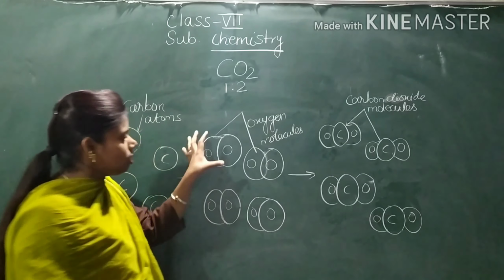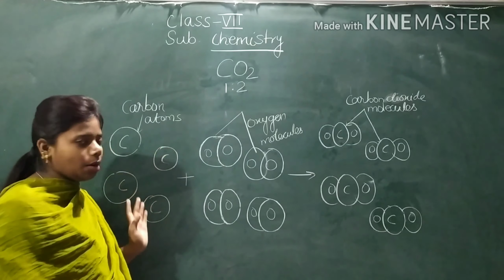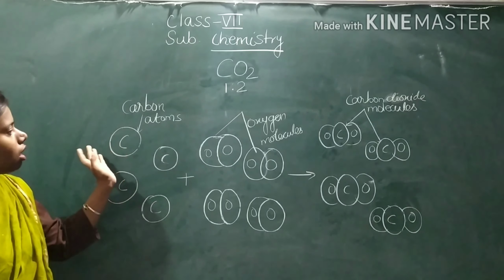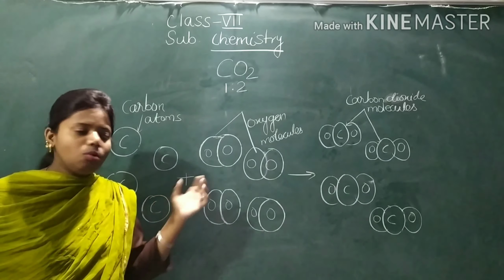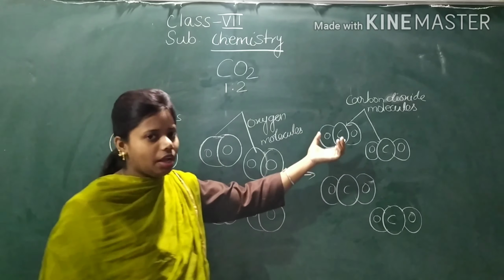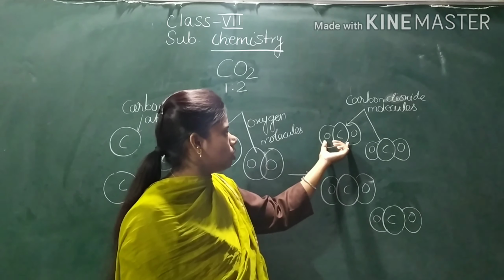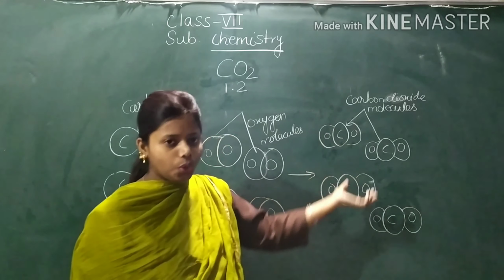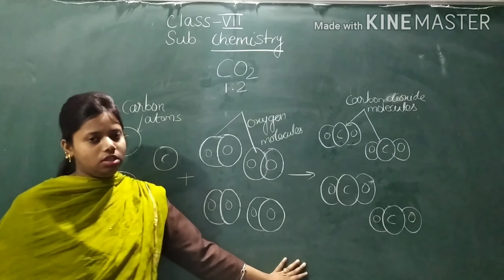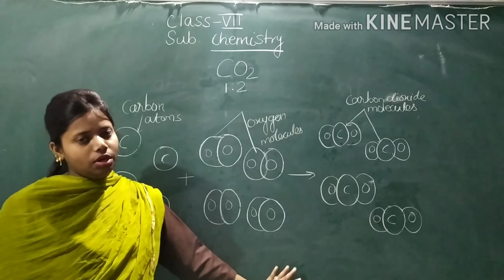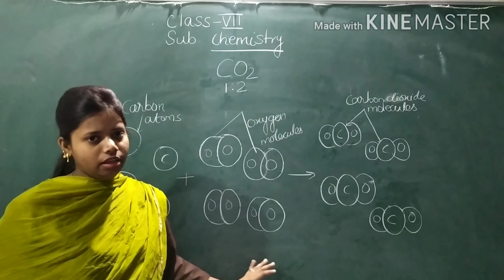How many oxygen molecules were there? 1, 2, 3, 4, and 4 carbon atoms were there. So 1 carbon atom combined with 1 oxygen molecule and they have formed the carbon dioxide molecule, that is a compound. See here, 1 carbon atom and 2 oxygen atoms, that is CO2. So this was the presentation of carbon dioxide in the form of a diagram.